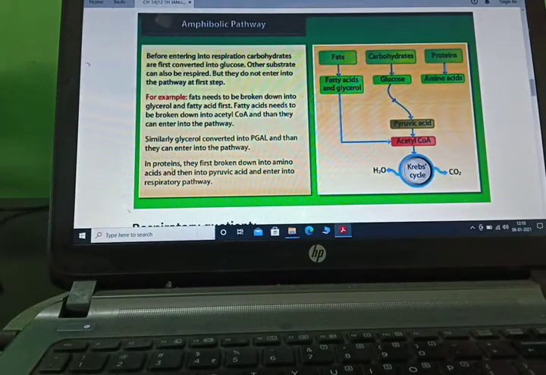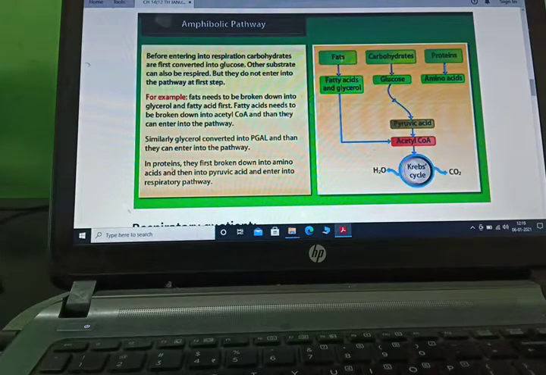Before entering into respiration, carbohydrates are first converted into glucose, but other substrates can also be respired, though they do not enter at the first step of the pathway. For example, fats need to be broken down into glycerol and fatty acids, and fatty acids are broken down into acetyl coenzyme A, and then they can enter this pathway. Similarly, glycerol is converted into PGAL, that is phosphoglyceraldehyde, and then enters this pathway. Proteins are first broken down into amino acids and then into pyruvic acid and enter the respiratory pathway.